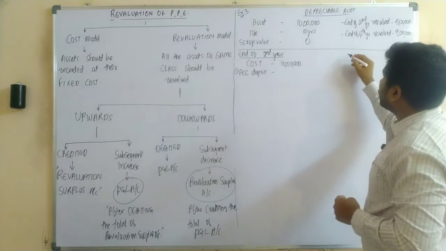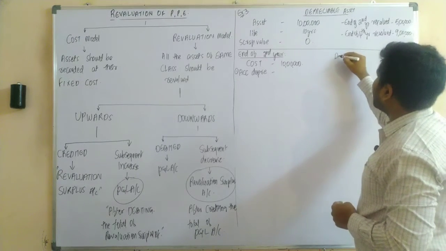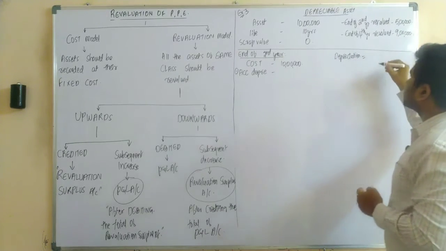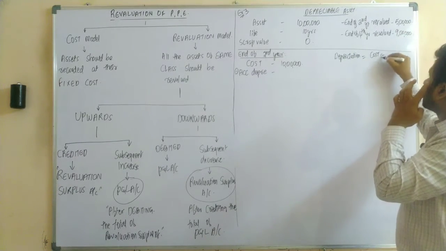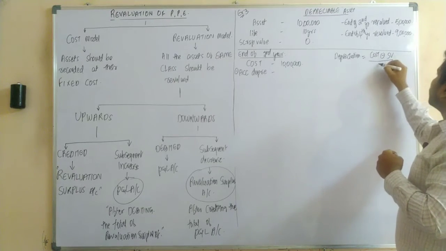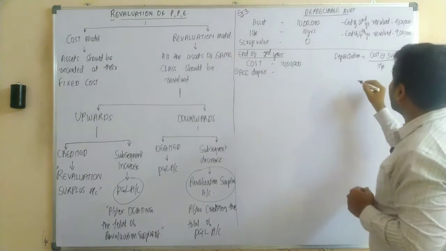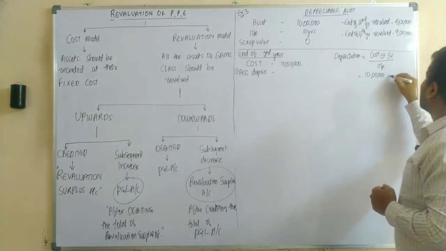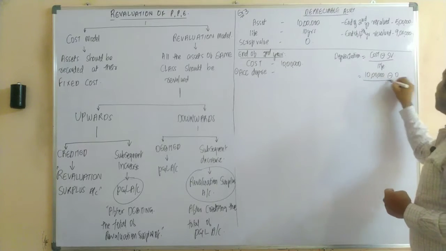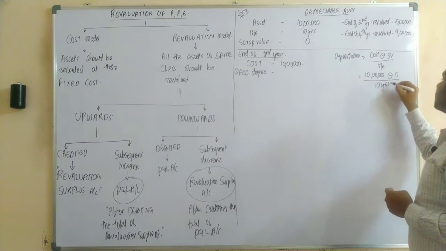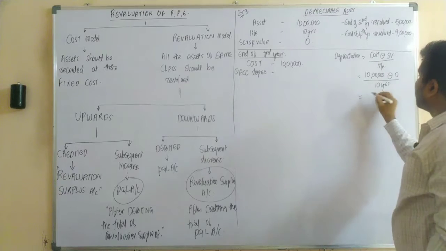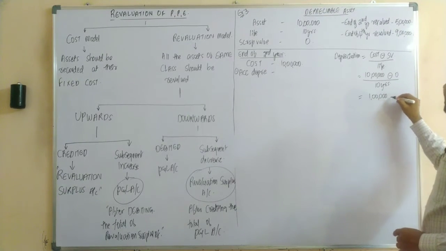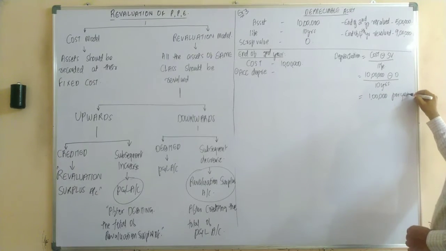So for calculation of depreciation, what is the formula, sir? Your depreciation formula: cost minus scrap value divided by life. Yes or no? In that case, your cost was 10 lakh rupees, your scrap value was 0, divided by 10 years. The life is 10 years. So the depreciation is 1 lakh per year.